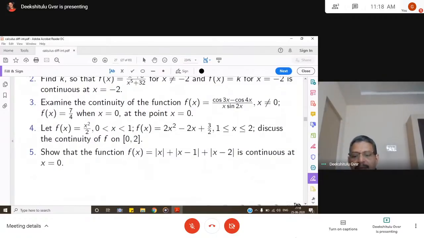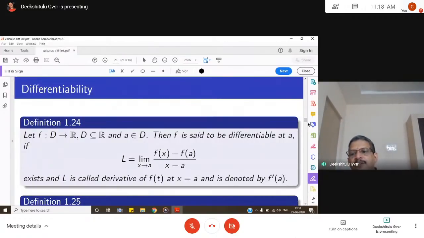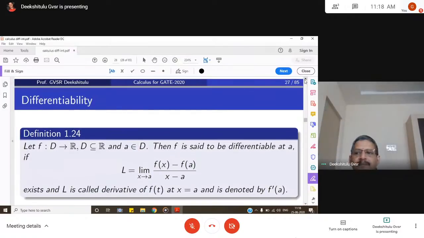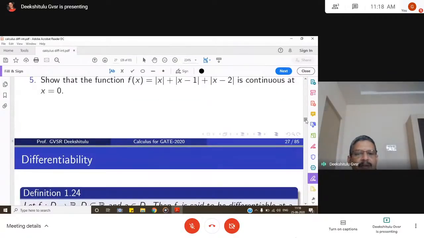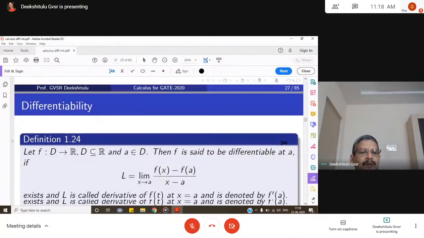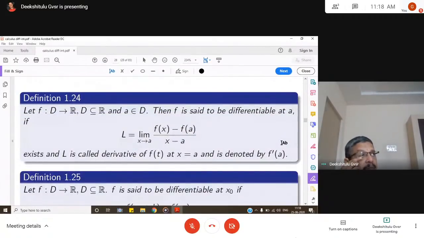And then next thing, differentiability. So we have finished the limits, continuity, and then we entered differentiability. So what do we mean by differentiability of a function?